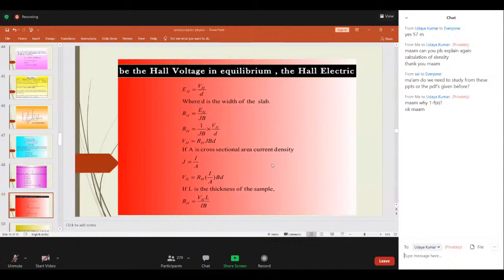Okay. Now coming to the next one, when Hall voltage is in equilibrium, EH, the Hall electric field, is equal to potential per unit distance, that is Hall potential by the distance. D is nothing but here width. Here we are not considering the distance, but we are considering it as the width of the specimen of the semiconductor. Okay, just substitute all these values here in the previous equation of RH. We are getting this. Okay, so Hall voltage is equal to this. So what is our main aim? We want to obtain the value of Hall potential also, or Hall voltage also.